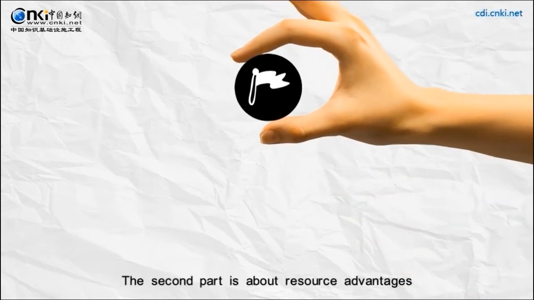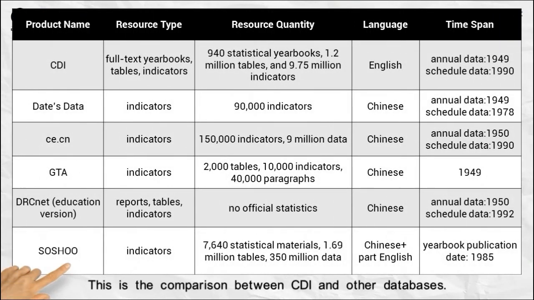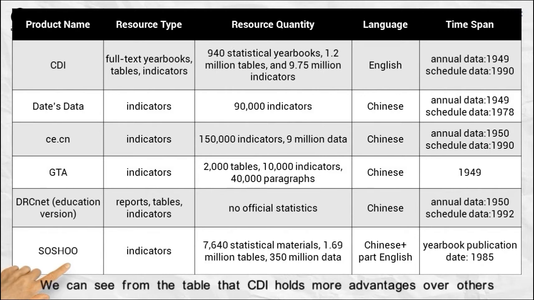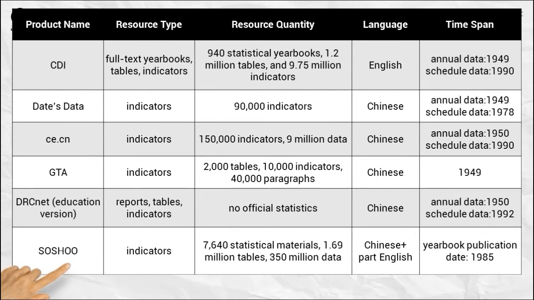Second part is about resource advantages. This is the comparison between CDI and other databases. We can see from the table that CDI holds more advantages over others in terms of resource type, quantity, language, and time span. First, resource type.